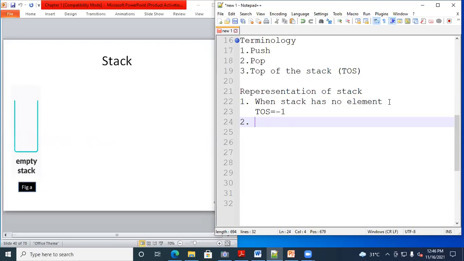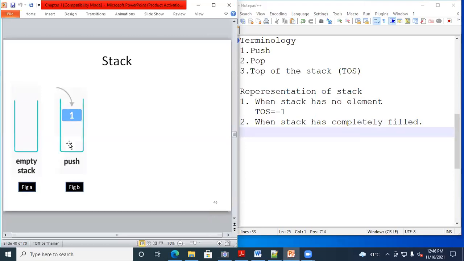Now, second one is when stack is completely filled. Now, how to represent this condition?